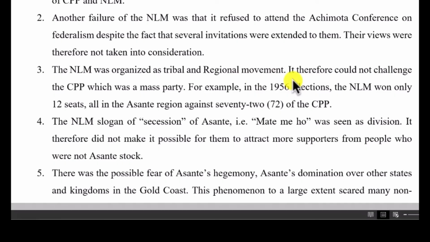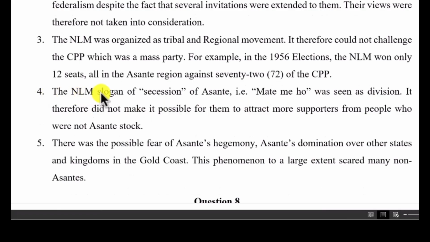The NLM was organized on tribal and regional movement, because non-Ashantis, as you are saying, their motto was even Matemeho. So you are succeeding from the Gold Coast. So what impression are you trying to create for the others? So you don't expect the other tribes to vote for you. So that was there. Then the slogan itself was also bad for them, as I've already indicated.